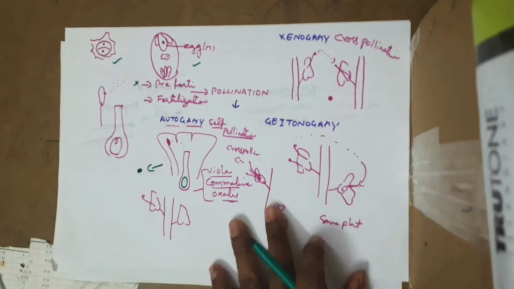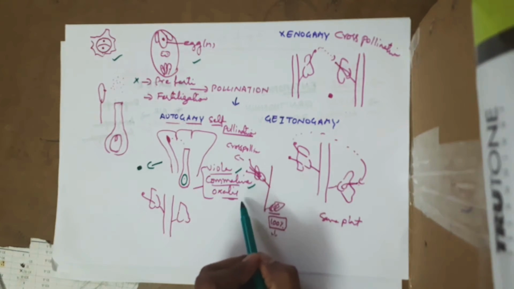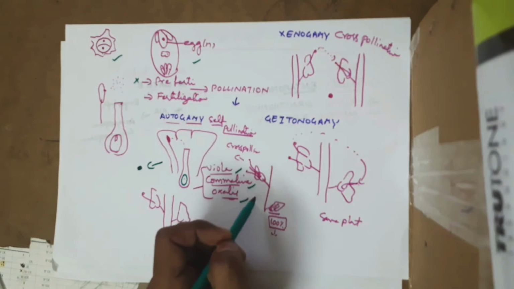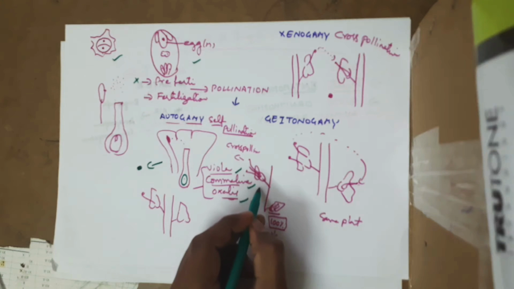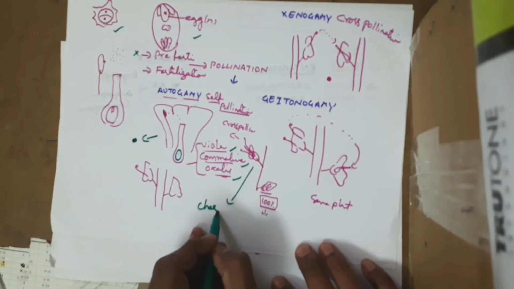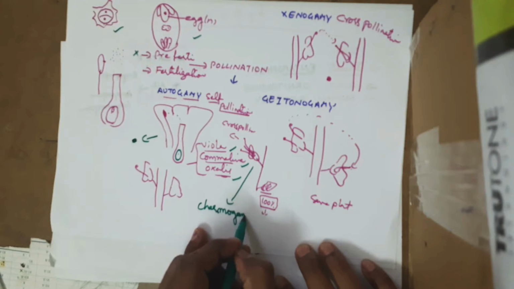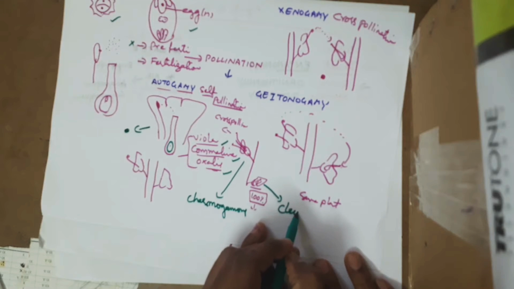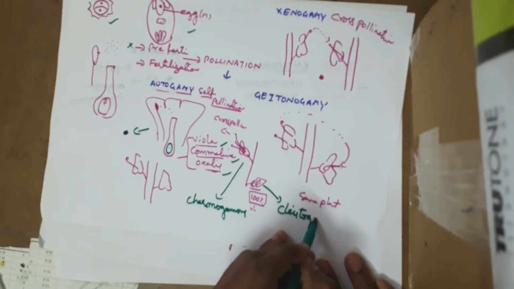But there are some plants like Viola, Commelina and Oxalis. These plants produce two varieties of flowers. One type of flower is called chasmogamous flower, whereas another type of flower is called cleistogamous flower.